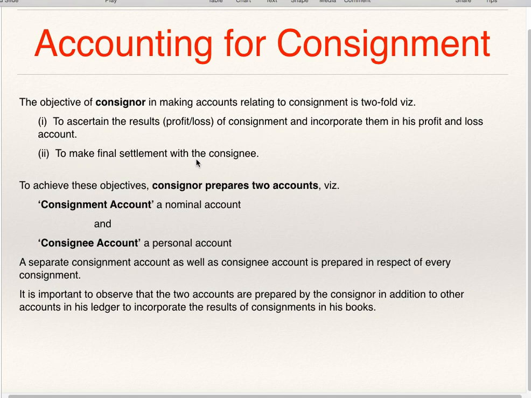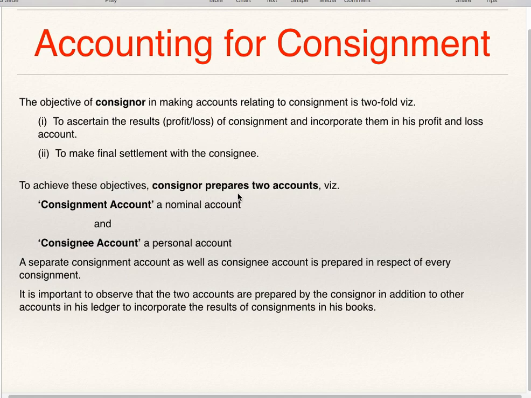Second, to make final settlement with the consignee. Sometimes the consignee pays advance. So what is the final settlement? What is the final amount to be received from the consignee? That the consignor is interested in knowing. And he is also interested in knowing what is the profit and loss made on each consignment.